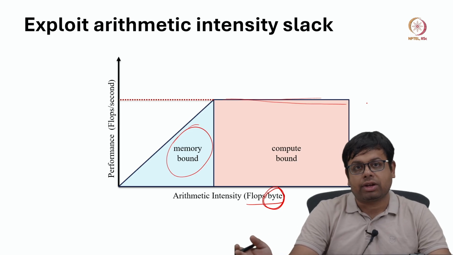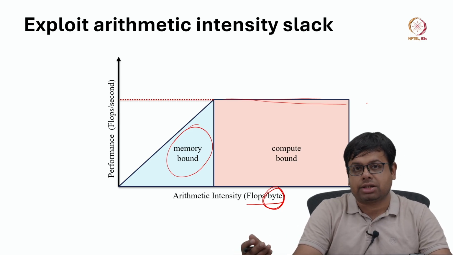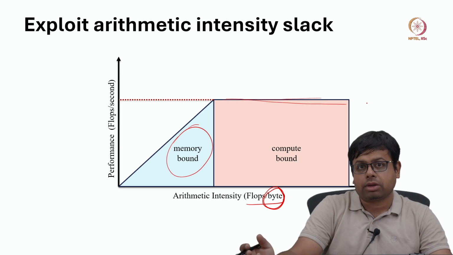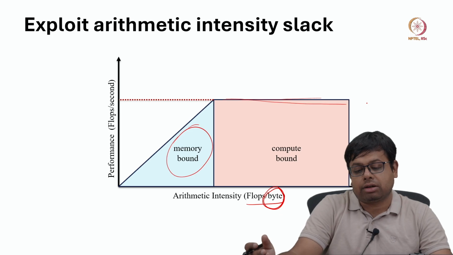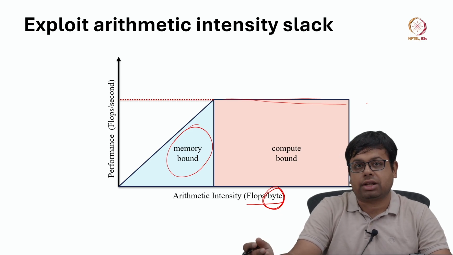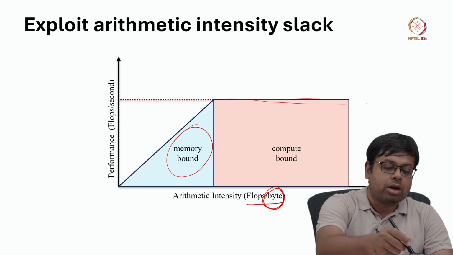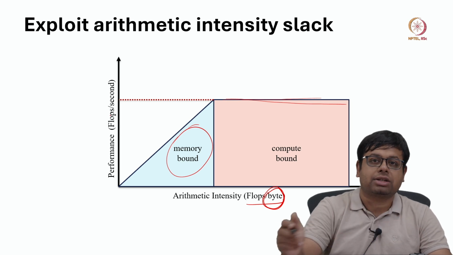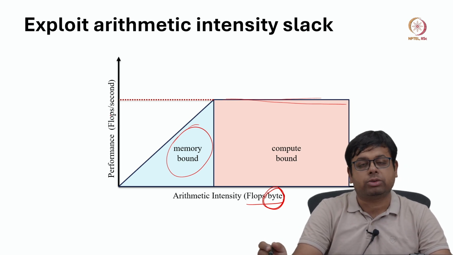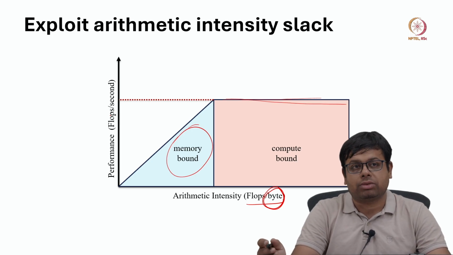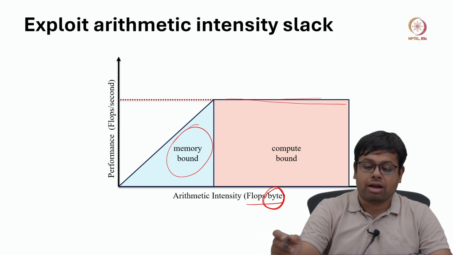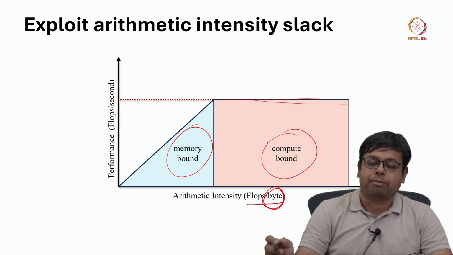That means even if with 1 byte of memory the number of operations is increasing, we do not have that much capacity in the compute unit to perform that many operations per second. Okay. So, the performance is not increasing, right. So, that is why this part of the curve is compute bound.